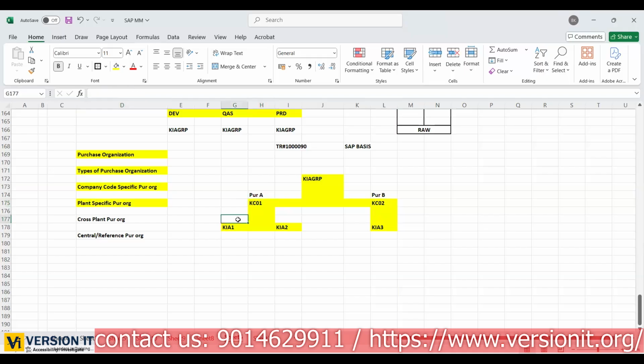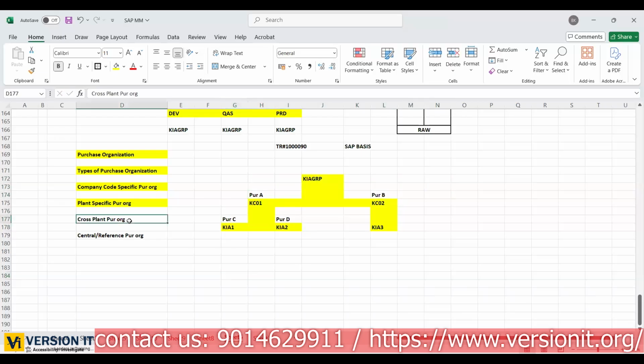Next, plant specific. If any purchasing organization, for example purchase organization C, is always responsible to procure the material only for one particular plant, then that is called plant specific purchasing organization. Only for that plant they are purchasing. And we have one more purchase organization. Here purchase organization D is always responsible to procure only for this plant. So these are all plant level only, they are ordering and purchasing, right? So these are plant specific purchase organizations. And this is company code specific.